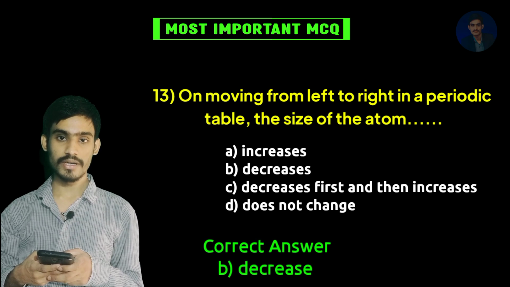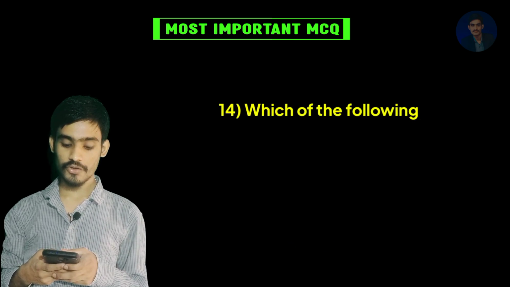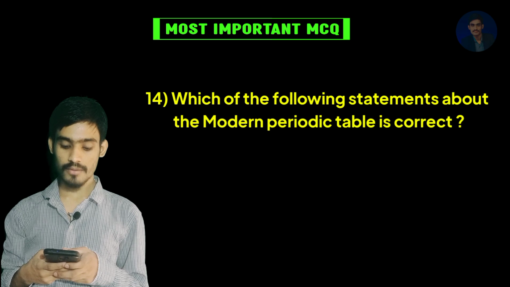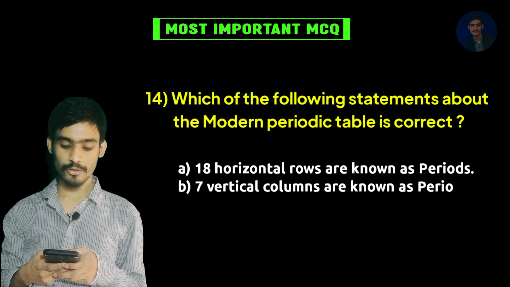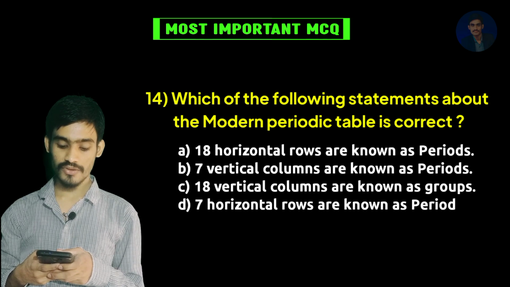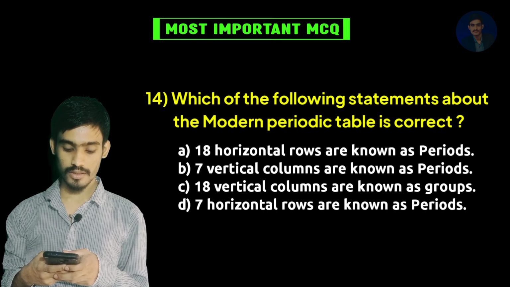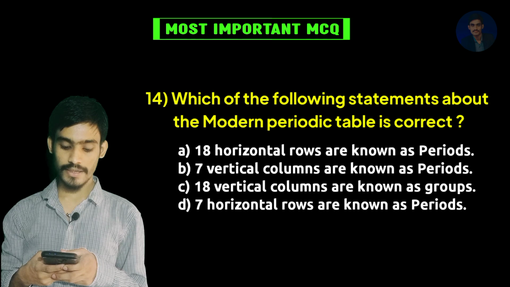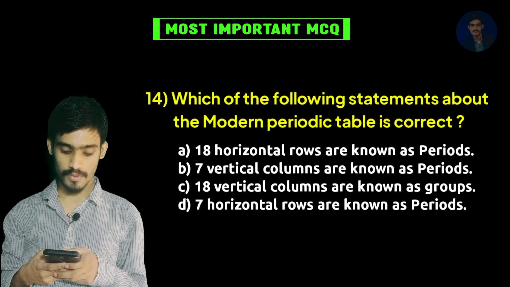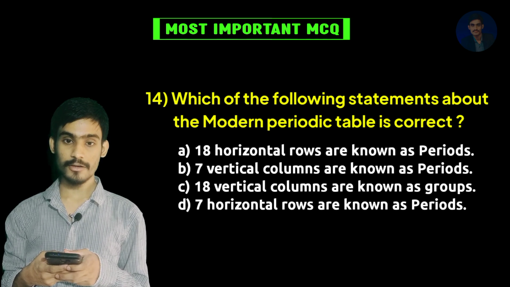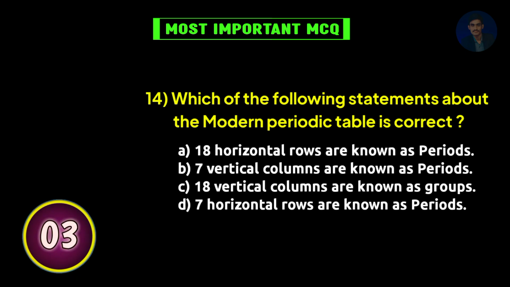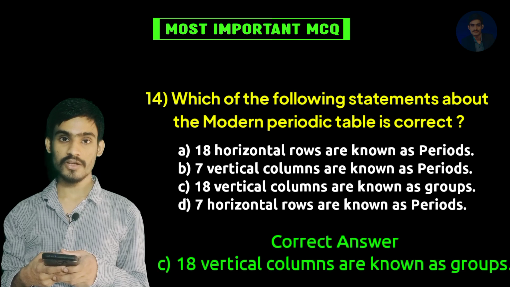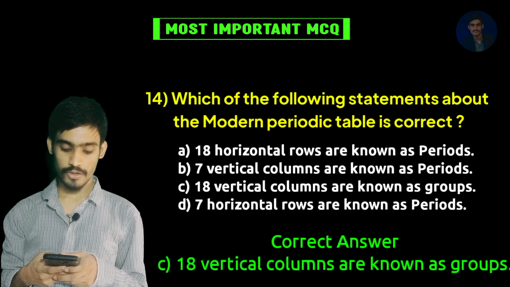Correct answer is decrease. Next, which of the following statements about the modern periodic table is correct? A. 18 horizontal rows are known as periods, B. 7 vertical columns are known as periods, C. 18 vertical columns are known as groups, D. 7 horizontal rows are known as periods. Correct answer is 18 vertical columns are known as groups.